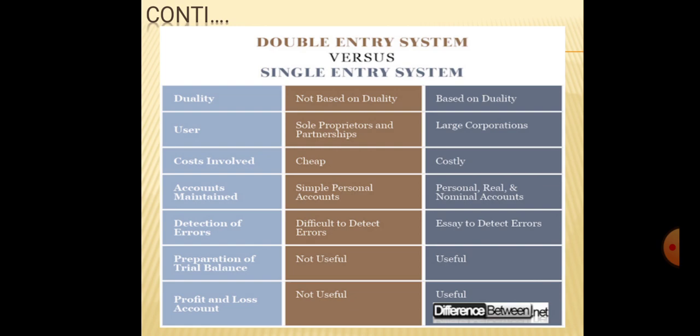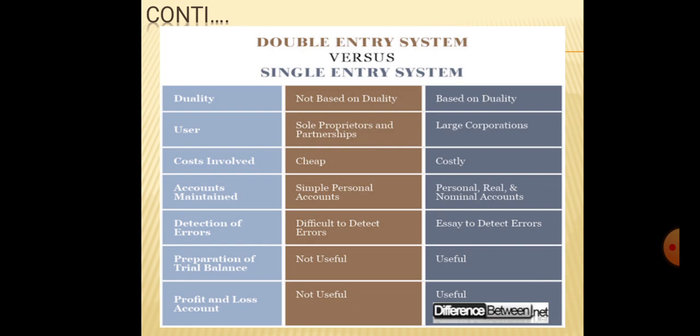Coming to the nature of accounts maintained, all types of accounts, that is real accounts, personal accounts and nominal accounts, are maintained in double entry system, whereas in single entry system only cash book and personal accounts are maintained. Coming to the preparation of trial balance, double entry system has the summary of ledger accounts, that is, trial balance is prepared in order to ensure arithmetical accuracy, whereas in single entry system arithmetical accuracy cannot be checked since trial balance cannot be prepared.